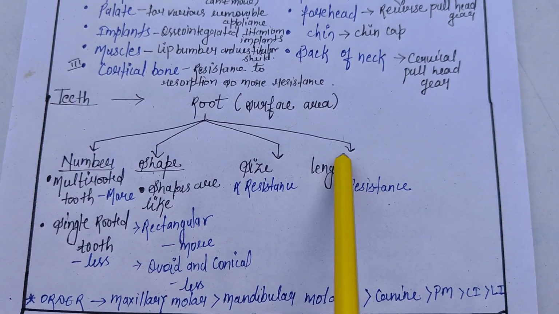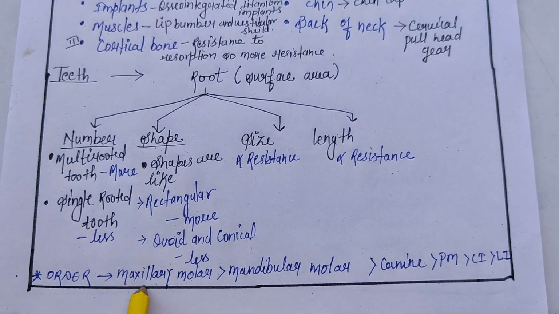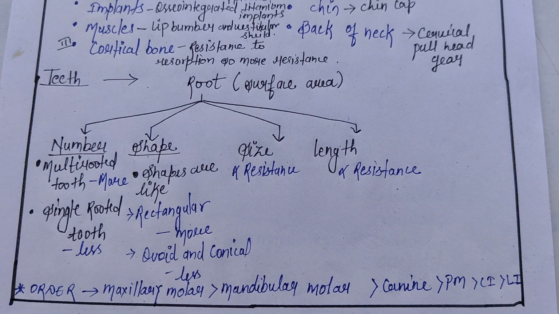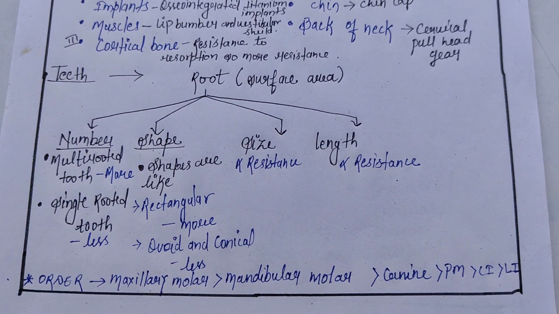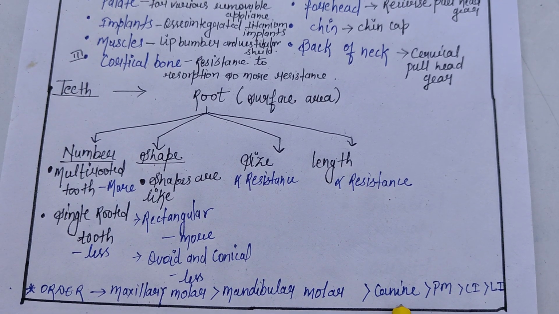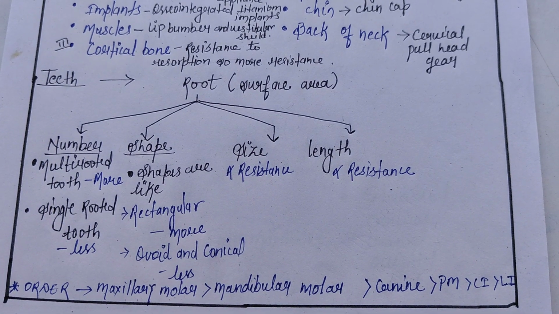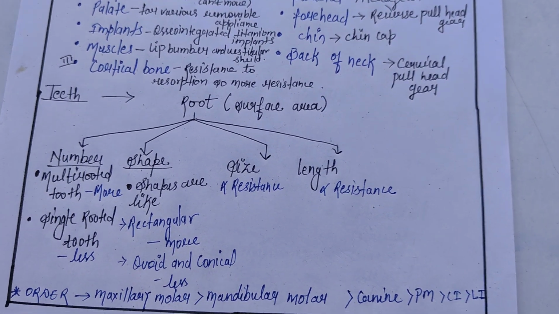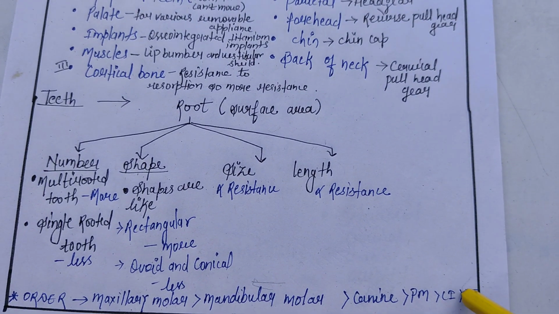So this is why we always say that maximum anchorage is provided by maxillary teeth. To get the maximum anchorage, we mostly prefer the maxillary molar over the mandibular molar. Due to the larger length of the canine root, we also prefer the canine as an anchorage site. Next to this is the premolar, then the central incisor, and if we don't have any chance to use any of these teeth, only then do we go for the lateral incisor.